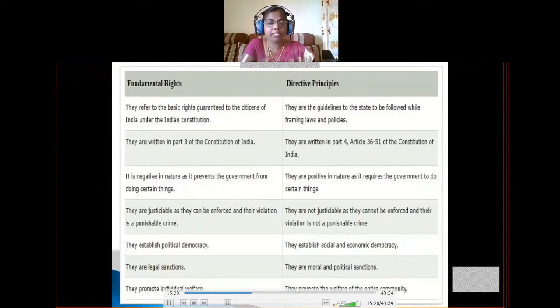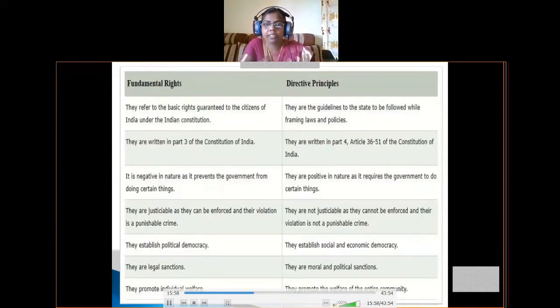Okay, coming to the next difference, legal sanctions. What are they? Fundamental rights are legal sanctions. So fundamental rights themselves are laws. So there is no need to make separate laws for the implementation of these rights. Their violation itself is considered a crime. So their violation is a punishable crime. Okay, so that is about legal sanctions.